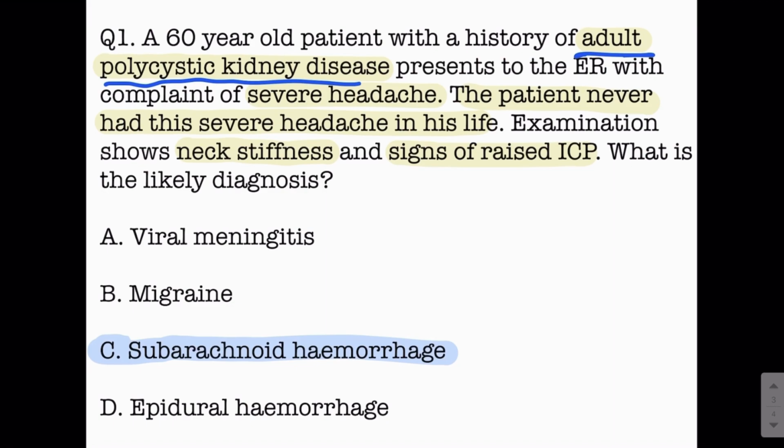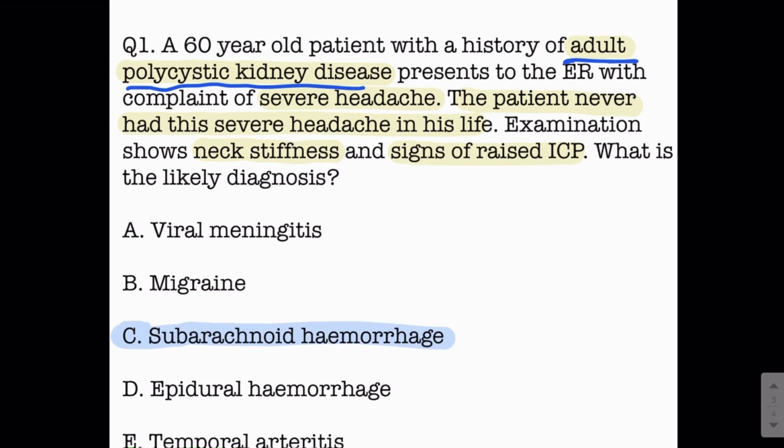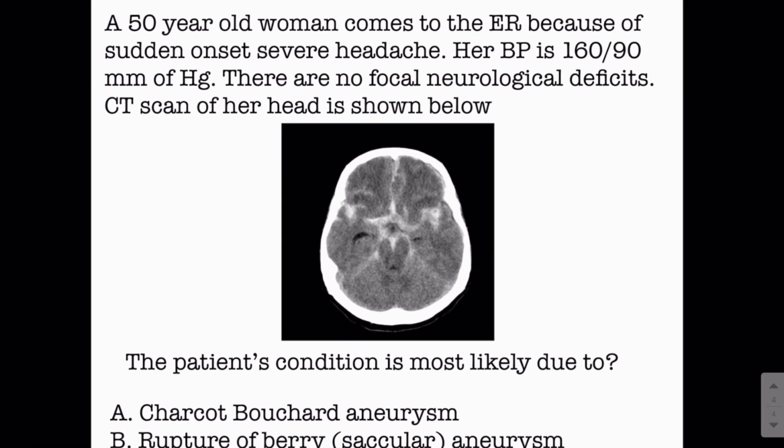And basically those are not the true cysts, these are the berry aneurysms. You can also find the berry aneurysms in a patient of Ehlers-Danlos syndrome, which is again a genetic disorder, and which type of Ehlers-Danlos syndrome has berry aneurysms? It's the vascular type. Let's move on to the next question.